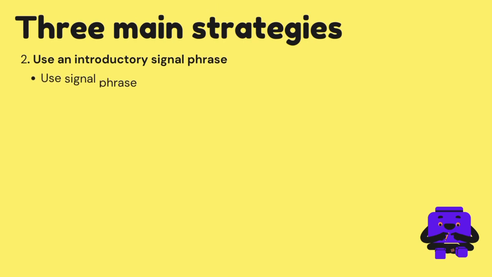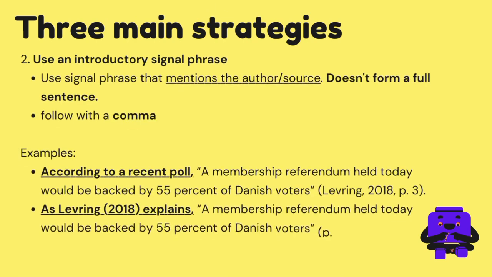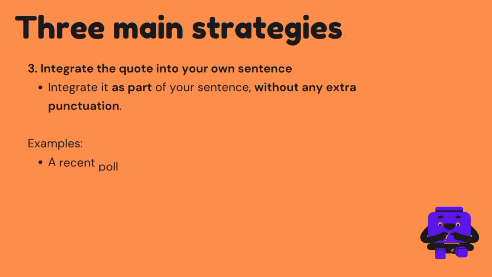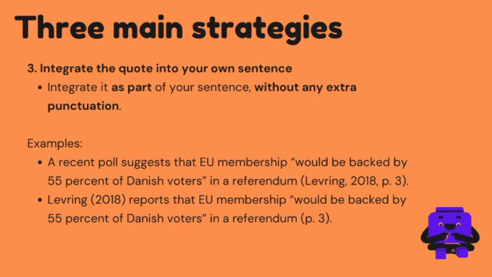Okay, the second is use an introductory signal phrase. You can also use a signal phrase that mentions the author or source but doesn't form a full sentence. In this case, you follow the phrase with a comma instead of a colon. Here are some examples. Okay, and the last is integrate the quote into your own sentence. To quote a phrase that doesn't form a full sentence, you can also integrate it as part of your sentence without any extra punctuation.